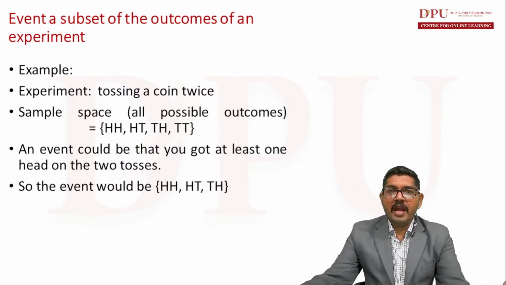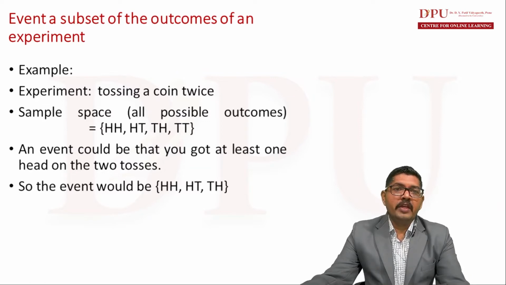So how many elements from the sample space consist of at least one head? As you can note in the sample space, there are three outcomes which consist of at least one head.